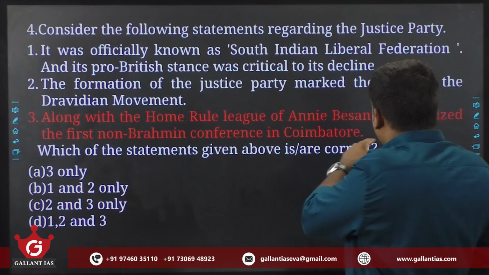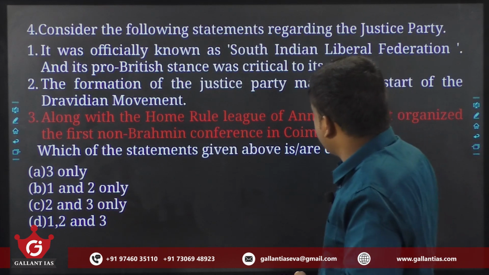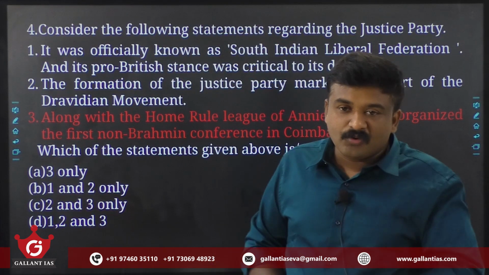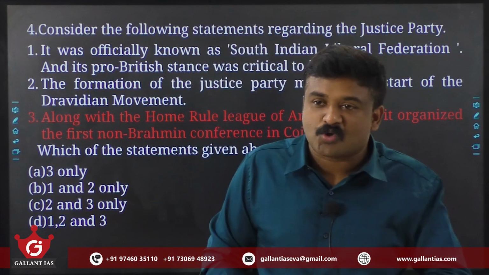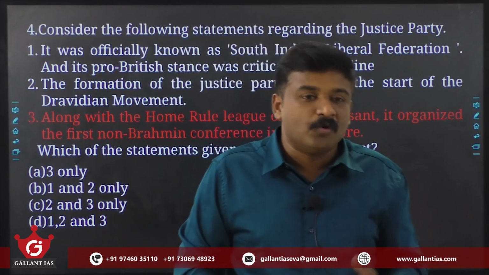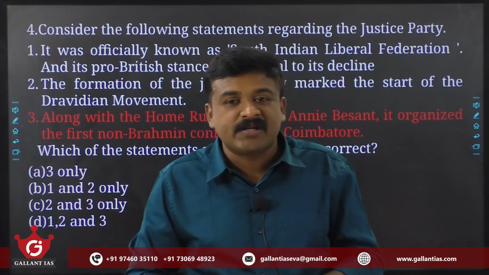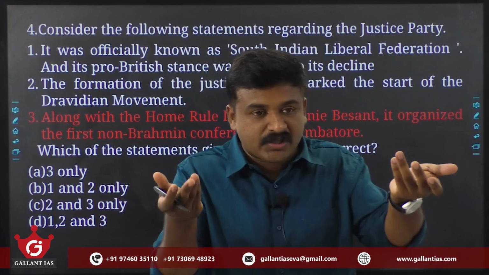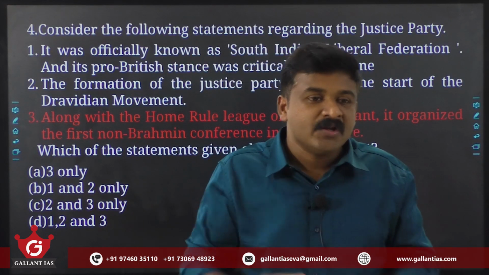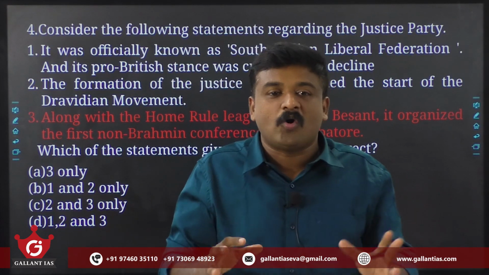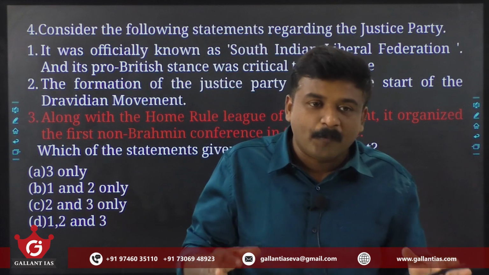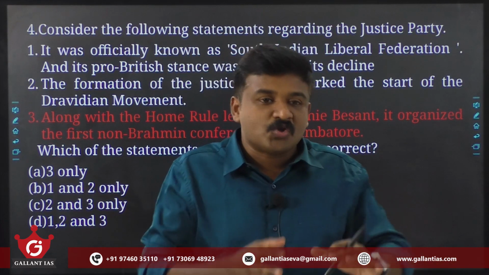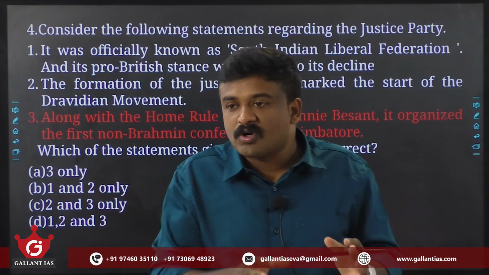Along with the Home Rule League of Annie Besant, it organized the first non-Brahmin conference in Coimbatore. If you know that single statement, you can answer this question. They believed that Annie Besant's Home Rule League movement would further give predominance to Brahmins in the political and economic spheres. The Justice Party was a non-Brahmin movement opposed to Brahminical supremacy, so they opposed the Home Rule League movement.